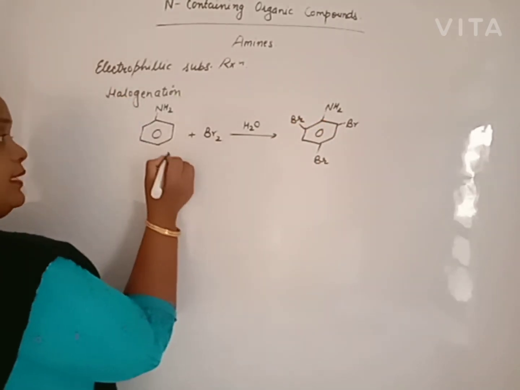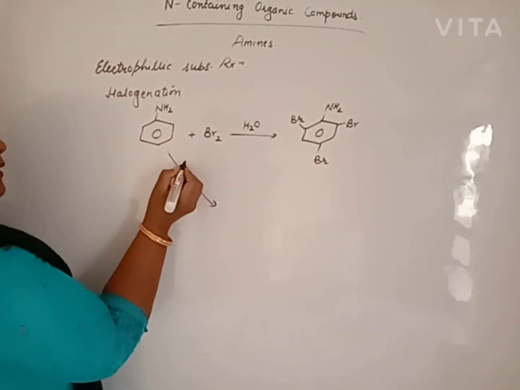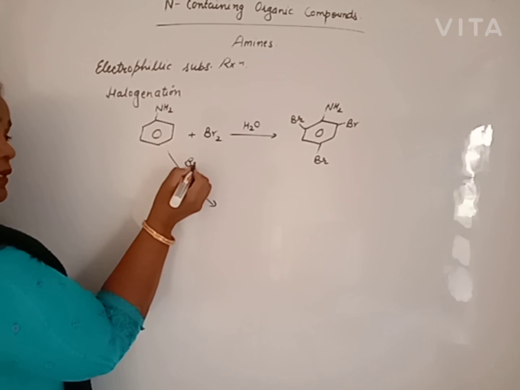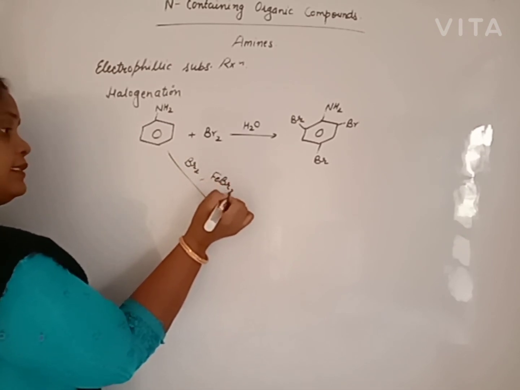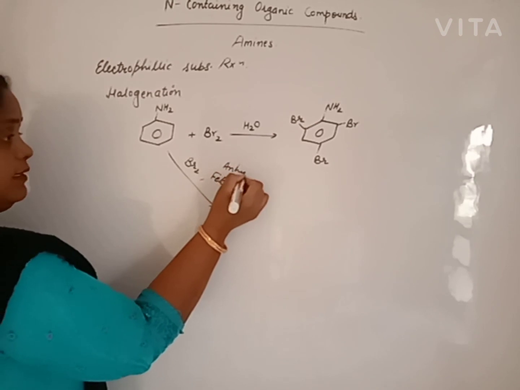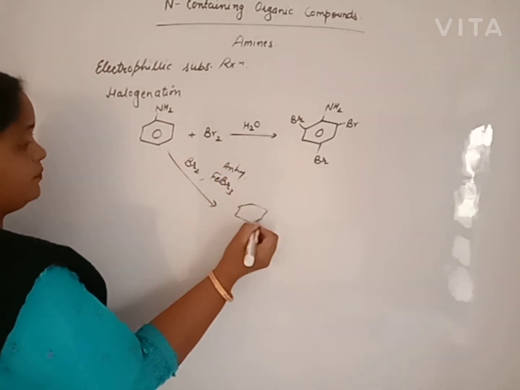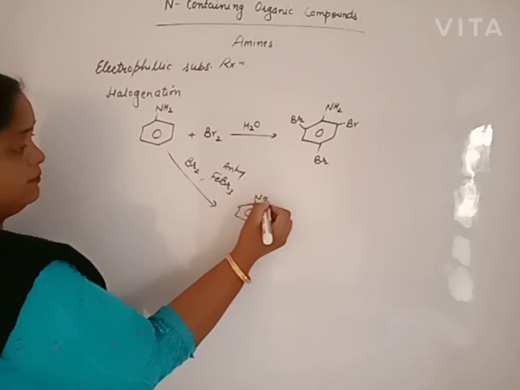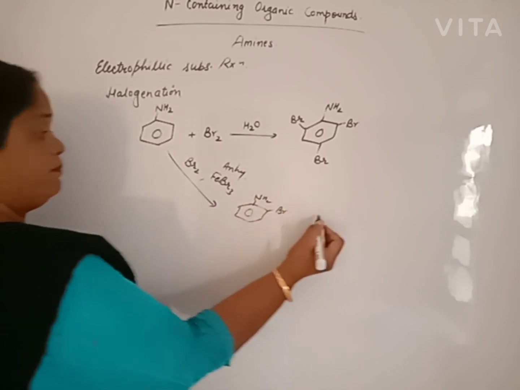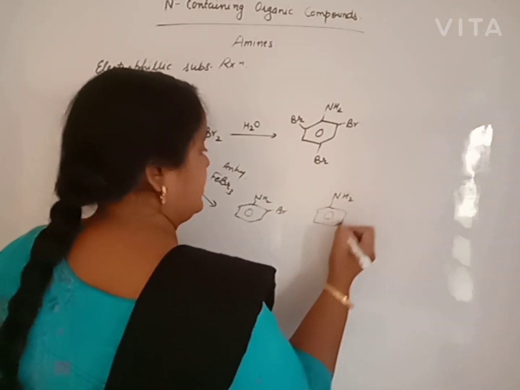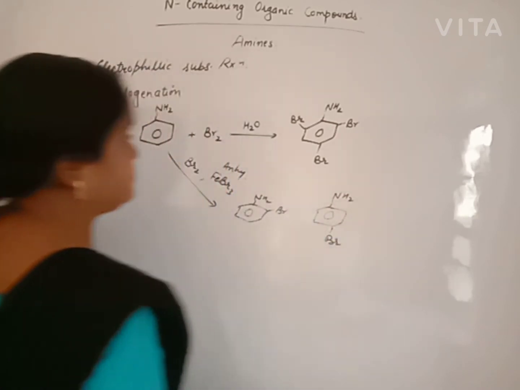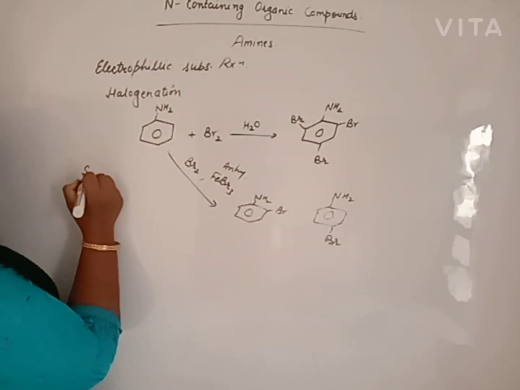What will happen when aniline is treated with bromine in presence of anhydrous FeBr3? Then we will get orthobromoaniline and parabromoaniline. Same reaction, sulfonation.